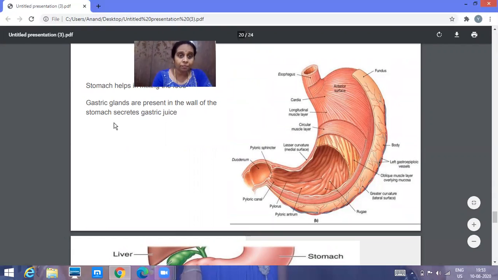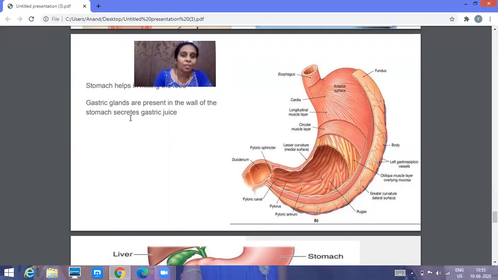Apart from that, you can see the walls of the stomach. These walls of the stomach have a gland called gastric gland. You might have heard of gastric. People will be telling, I'm suffering from gastric, stomach pain, burning sensation. So what is that? Let us see now. The walls of the stomach have glands called gastric glands, which secrete a juice called gastric juice.